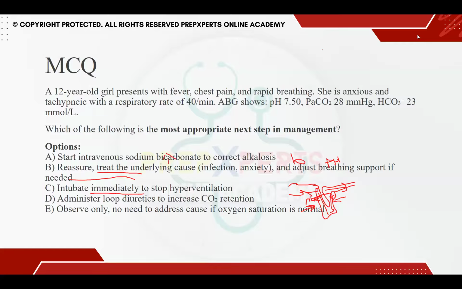You see pH is 7.5. You see PaCO2 is 28. You see bicarb is 23. So we did realize this is respiratory alkalosis. What kind? Full compensation, partial compensation, or no compensation?